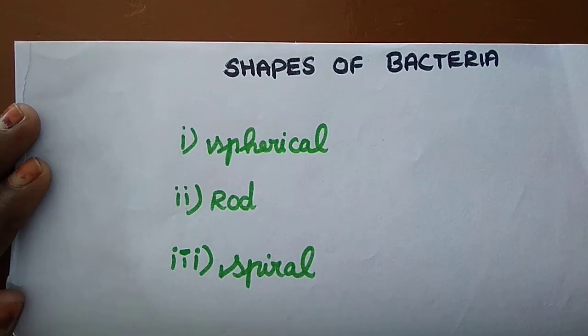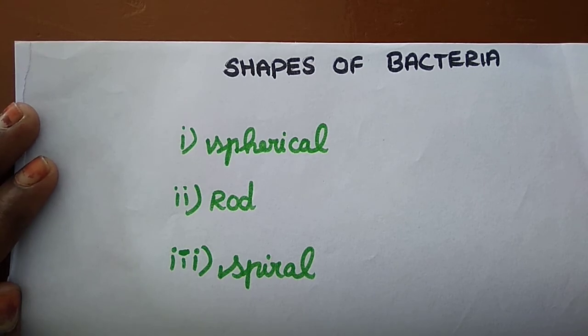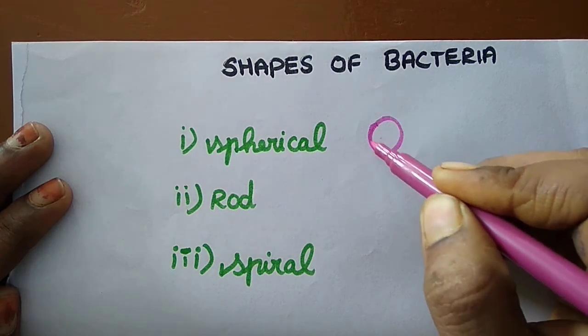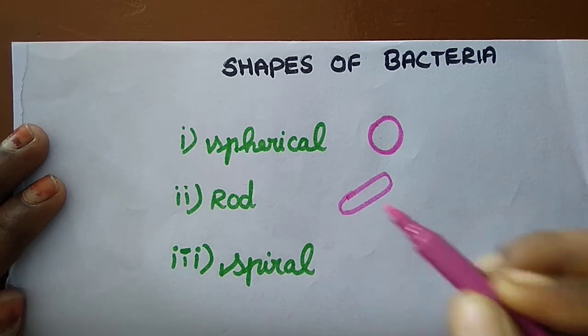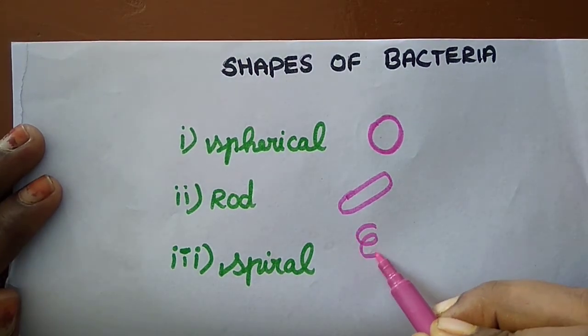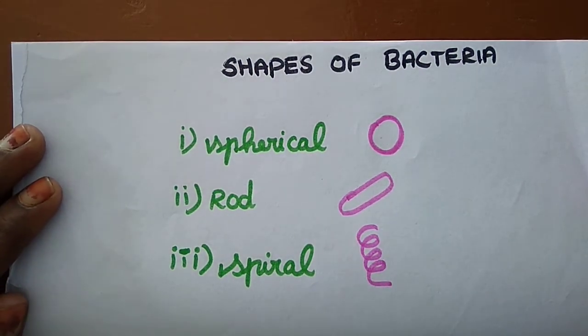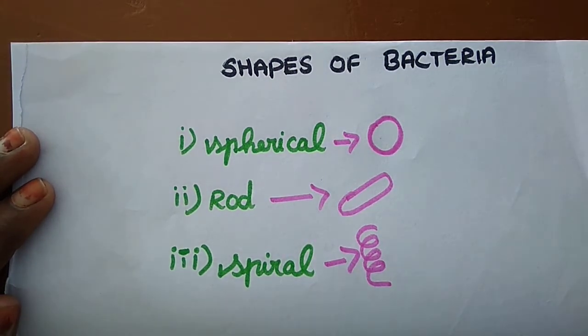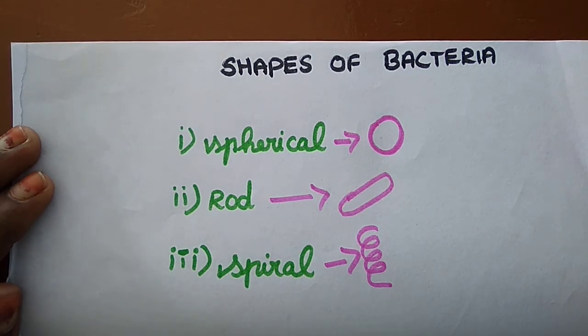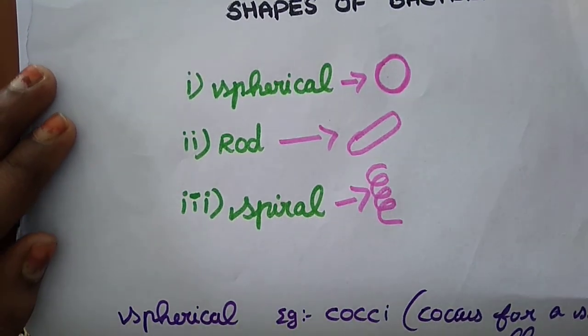Yes, here the next one is the shapes of bacteria. Here they are having 3 shapes. First one is the spherical, next one is the rod, and next one is the spiral. Spherical means round or oval in shape. Next one is rod in shape, so this is the rod, and next one is spiral in shape, so this is the spiral. So these are all the shapes of bacteria.